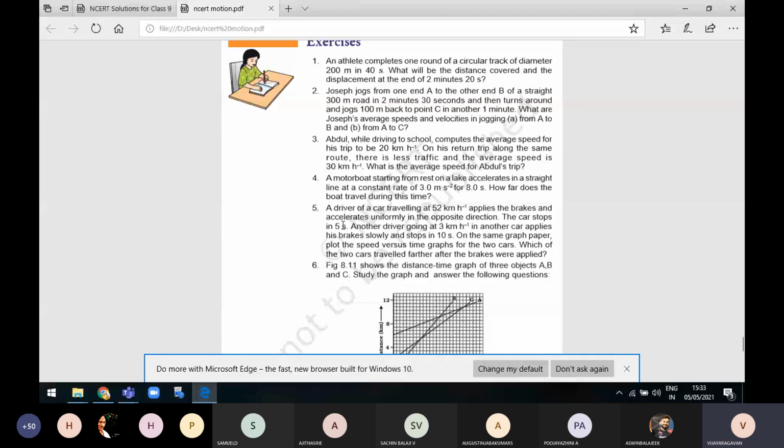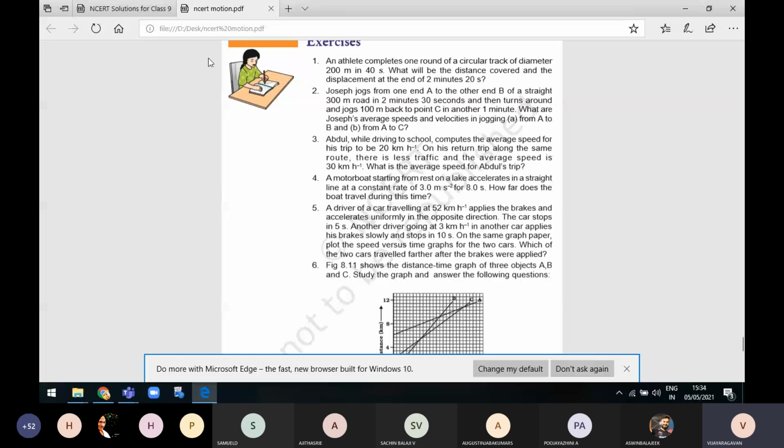So understand the question. A motorboat starting from rest on a lake accelerates in a straight line at a constant rate of 3 meters per second square for 8 seconds. How far does the boat travel during this time? So at the 8 seconds, what will be the distance traveled by the boat? This is the answer here.